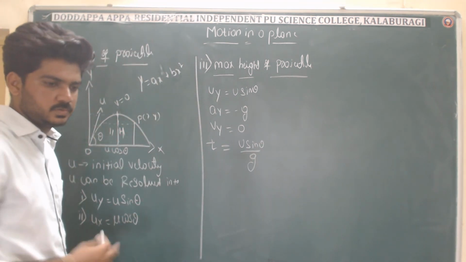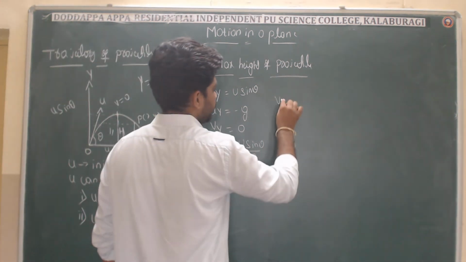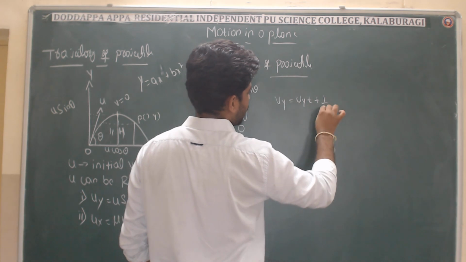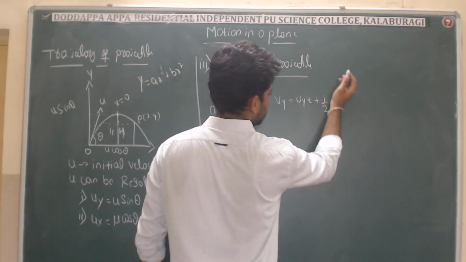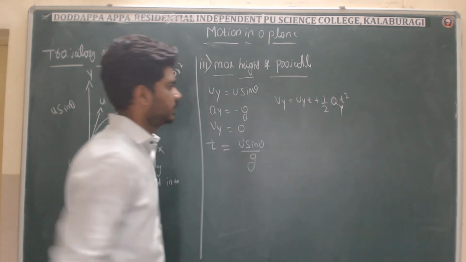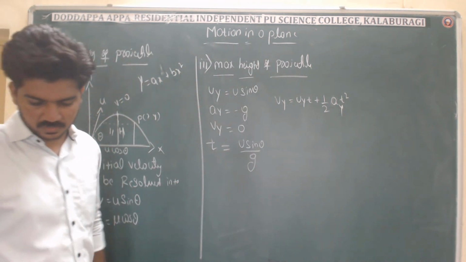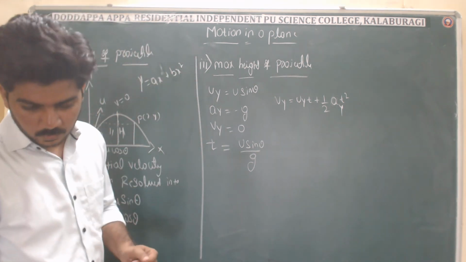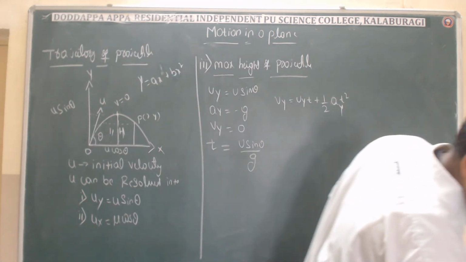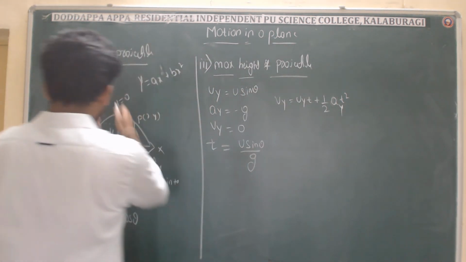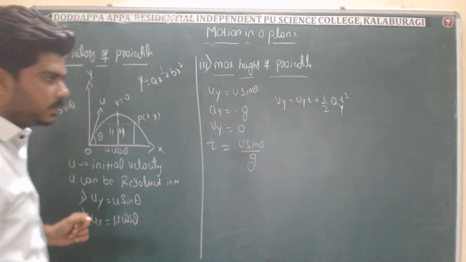The maximum height. So using the equation, the displacement is equal to uy t plus half ay t square. Right. Using this equation, we will take this displacement as the height. Why? Because we are trying to find the height.